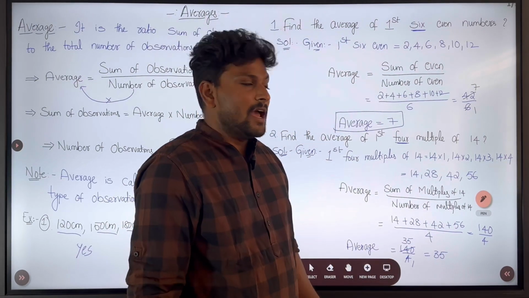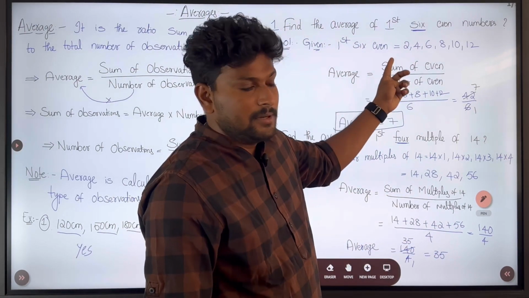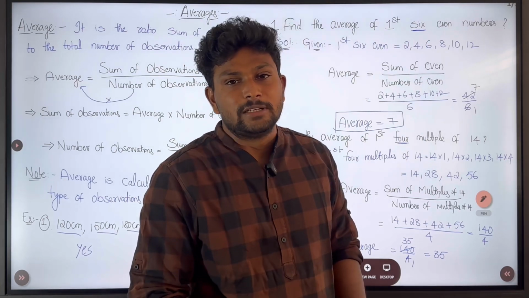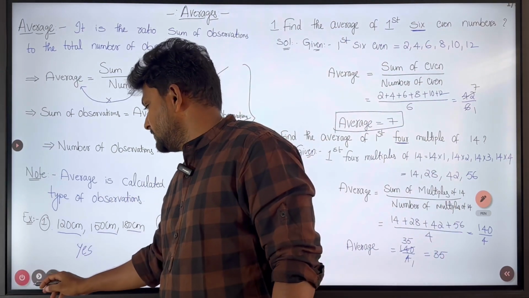Like this we will find the average for even numbers and multiples of 14. Let's see some more questions.